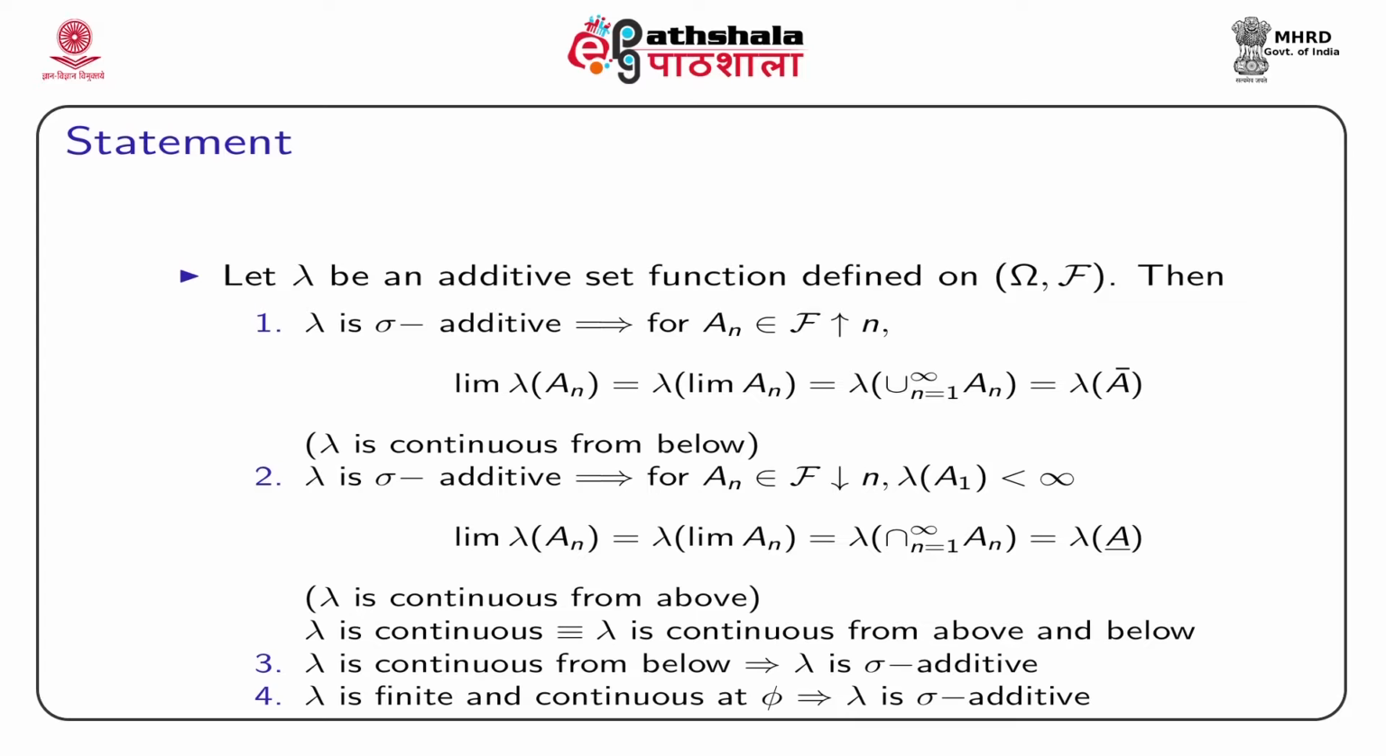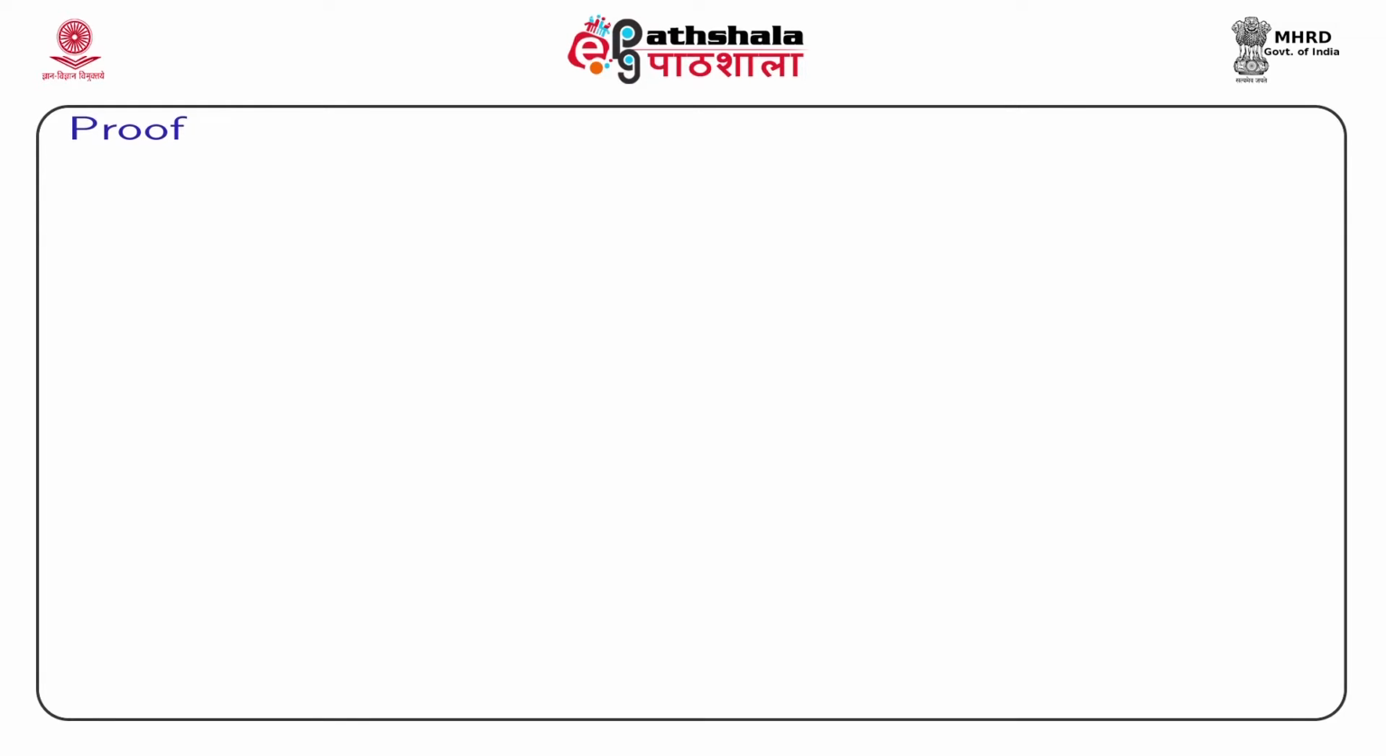So, there are 4 parts in this statement. It is interesting to note that the proof of the first part will constitute the proof of all other parts. So, we will focus on how to prove the first part, that is, if lambda is sigma additive, then limit of lambda An will be lambda of A bar.